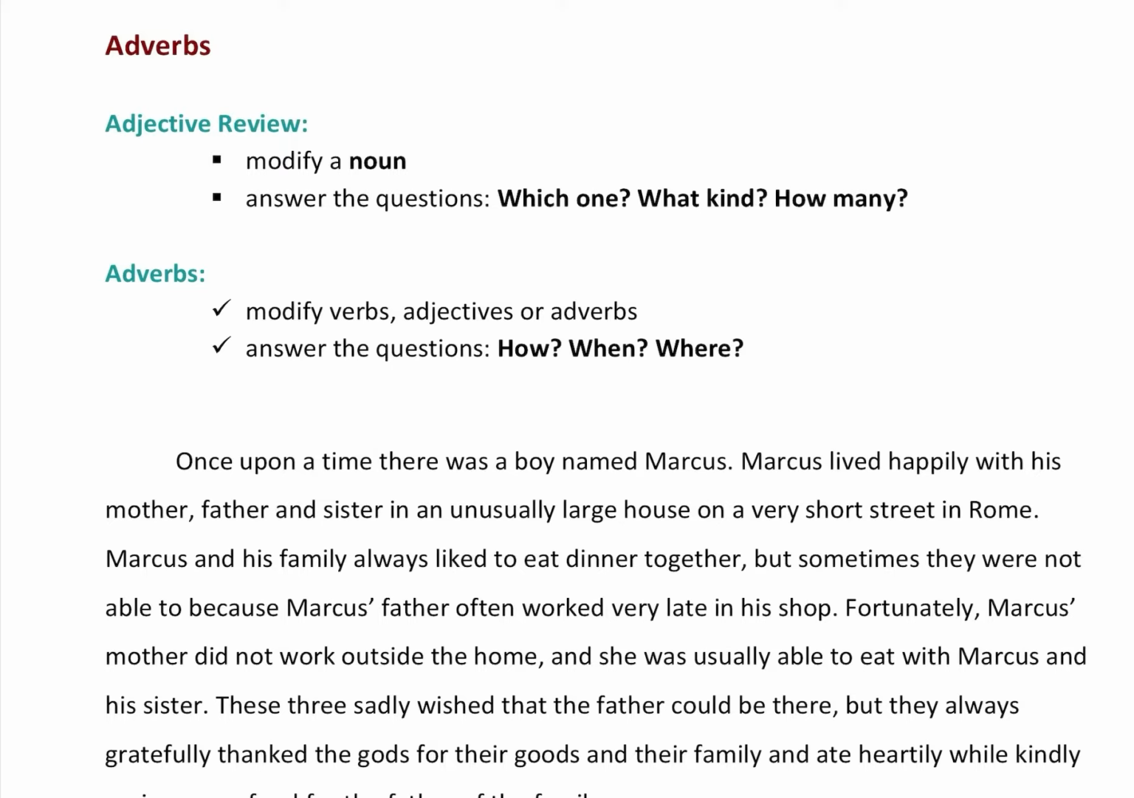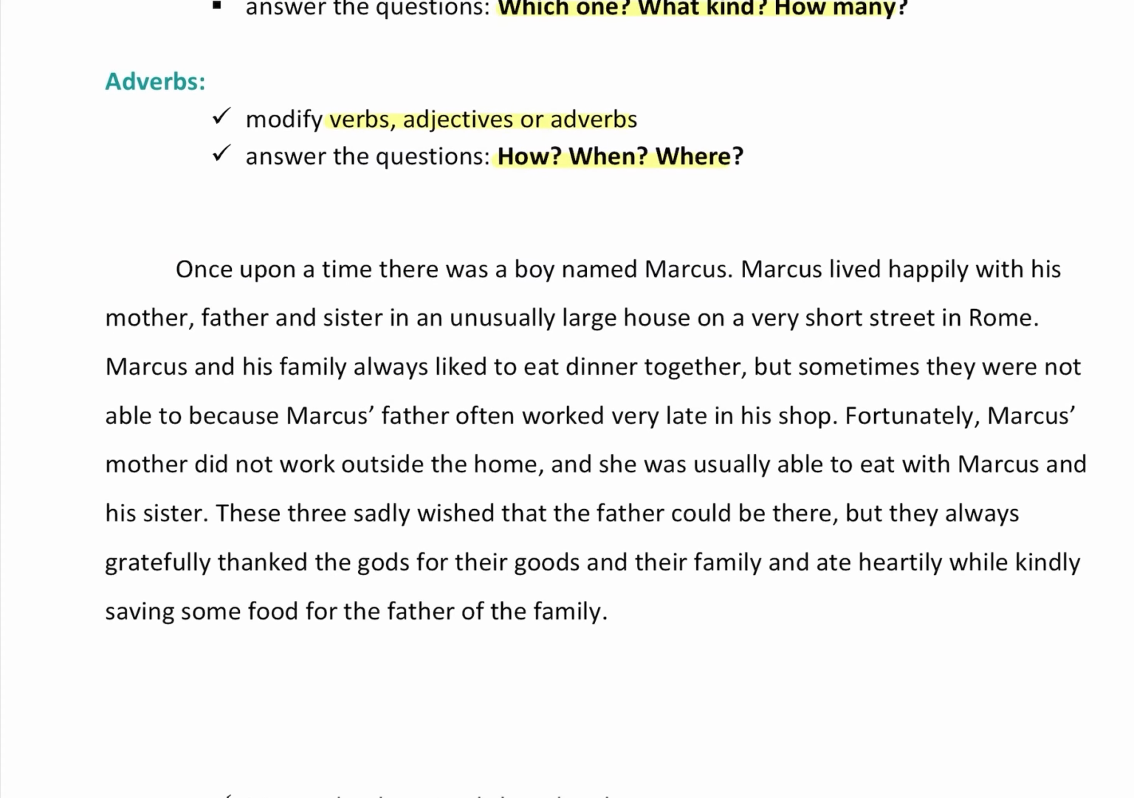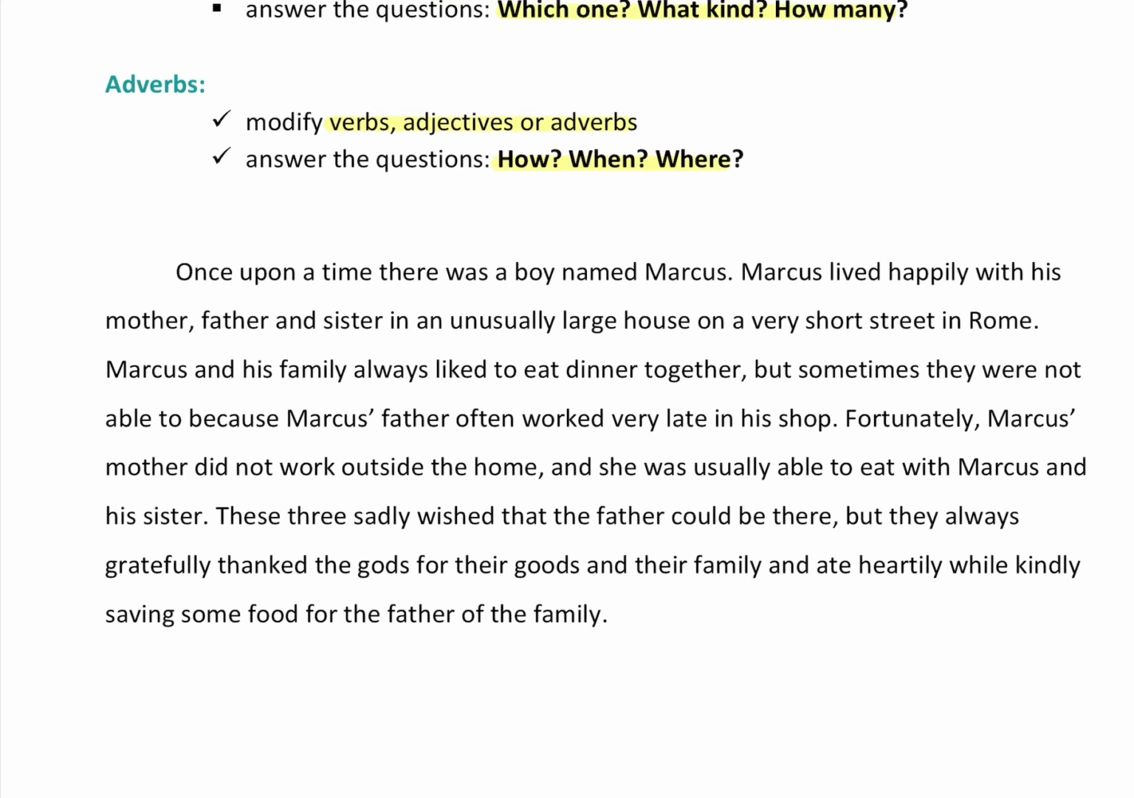adjectives first. We know that adjectives modify a noun and they answer the questions which one, what kind, how many. On the other hand, adverbs modify verbs, adjectives, or other adverbs. And adverbs answer the question how, when, where. And many adverbs in English end in ly, but not all of them. So what I want to go through is there's a paragraph right here. We're going to find all of the adverbs.